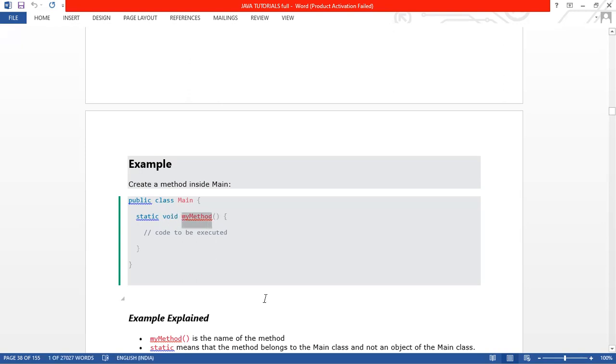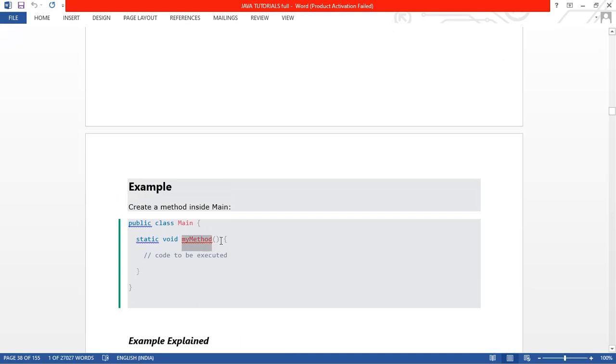After giving the name, you need to give the sign of the method, that identification sign. What is that identification sign? That parenthesis opening and closing together is the sign of that method. After that name you give that sign, which means it became a method. After method creation, you need to declare the block or body of that method using the curly braces. Is that part clear? Yes, sir.